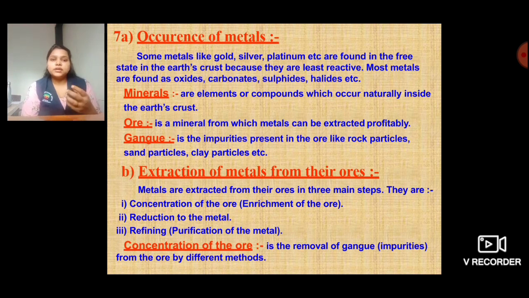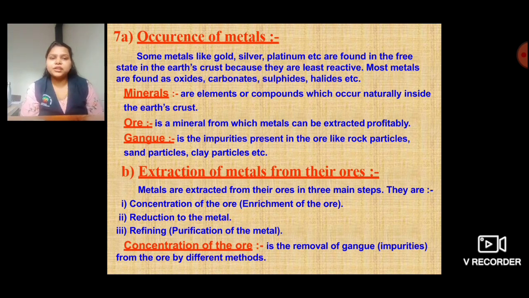Ore is a mineral from which metals can be extracted. So ore is a raw form that is found in nature, and from that we extract the metal. As you have heard about iron ore, that is an ore from which we extract iron. The ore from which we extracted the iron is called the iron ore.